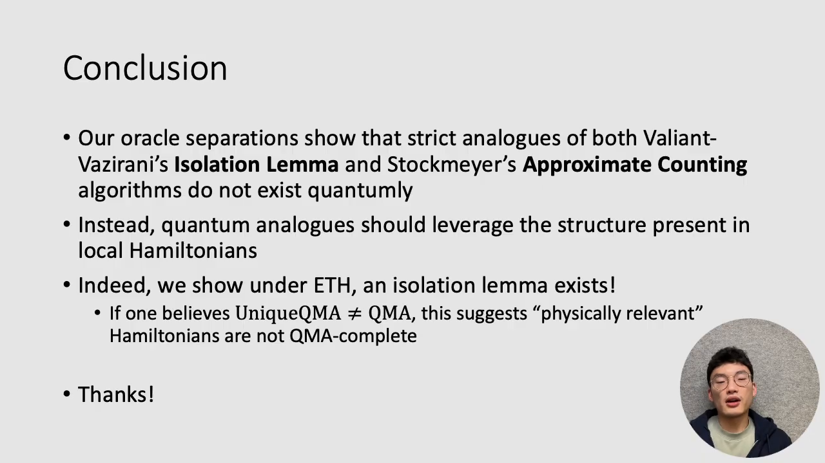To conclude, we've shown several things. Our oracle separations show that strict analogs of Vallée and Vazirani, as well as Stockmeyer's approximate counting, do not exist quantumly. On the other hand, we should view this as morally saying that any quantum analog should leverage the underlying structure present in local Hamiltonians. And with such a structural assumption, in our case using the eigenstate thermalization hypothesis, we are able to construct an isolation lemma. In a sense, if one believes that unique QMA is not equal to QMA, then this suggests that physically relevant Hamiltonians are not QMA complete, which would be good news to physicists everywhere.